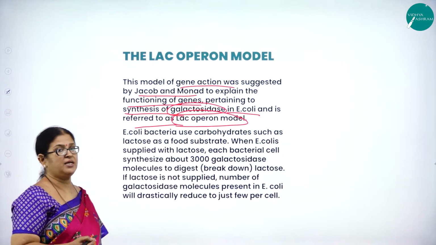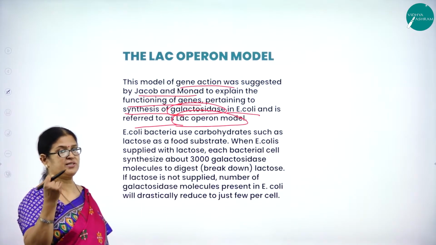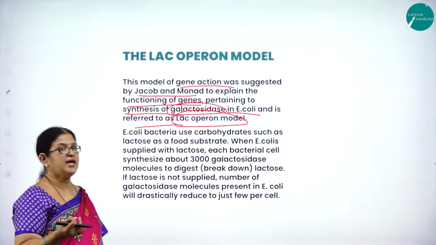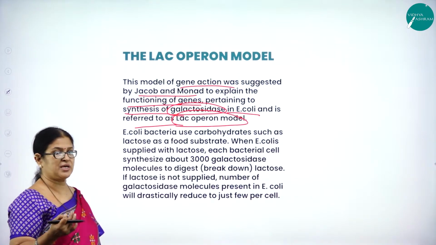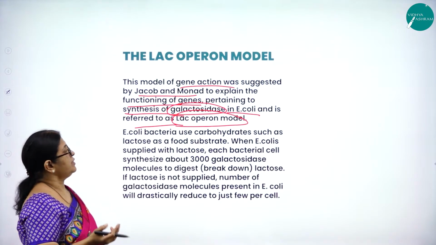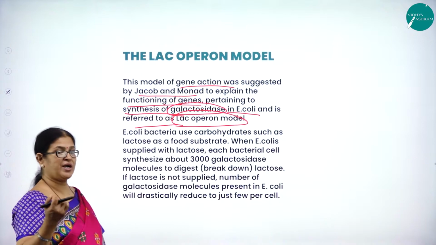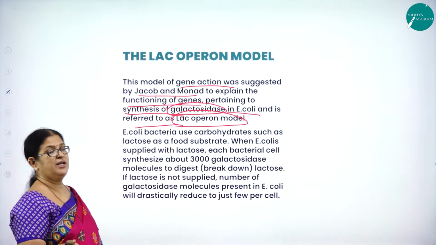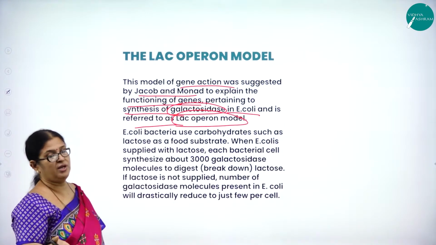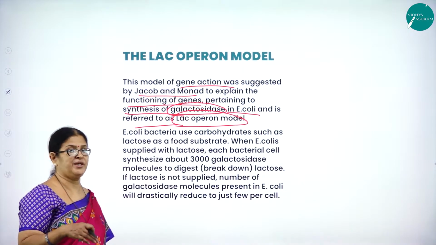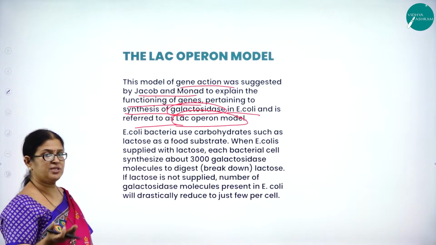As I said, operon consists of three genes, that is the structural genes, operator gene and the promoter gene, along with the repressor protein. Here the lac means what? Lactose. So when lactose is provided to the culture medium in E. coli, then the gene expression is switched on. When it is not given to the culture medium, the whole gene expression is switched off.